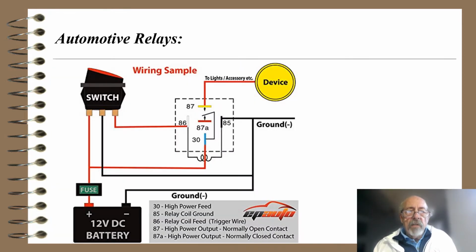So what about these automotive relays? An interesting thing is that we tend to use them in cars a lot because we have things that need high power, and switches don't last long if they're used for switching high power. Here you see a 12-volt battery, a fuse, and a switch. The lights, which are low voltage and hence high current, tend to be turned on by the relay as opposed to the switch.